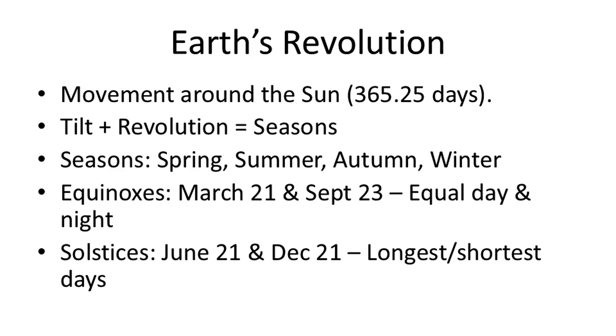The equinoxes occur around March 21 and September 23, when the Sun is directly above the equator. On these days, day and night are approximately equal in duration all over the world. The solstices occur around June 21 and December 21. On June 21, the northern hemisphere is tilted toward the Sun, resulting in the longest day and shortest night. This is the summer solstice in the northern hemisphere.